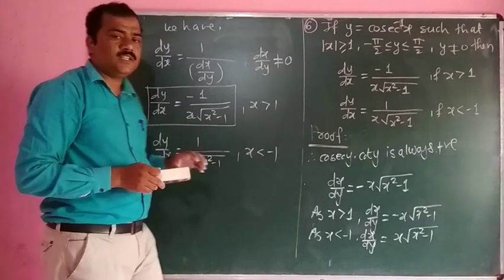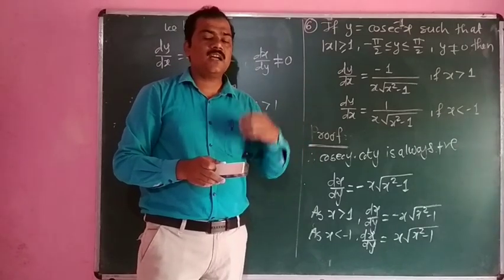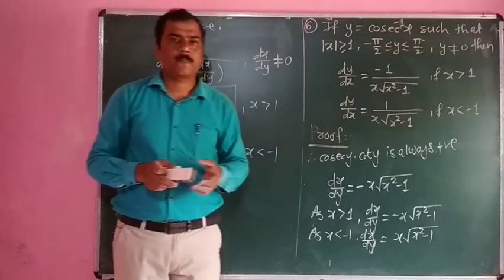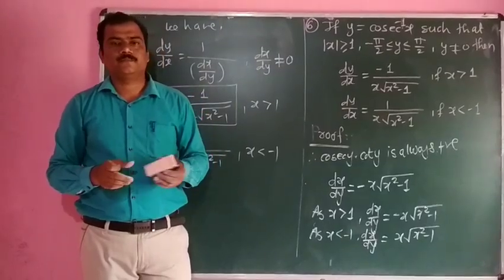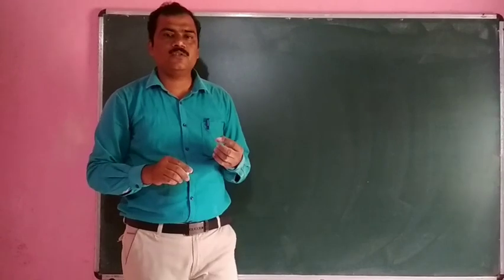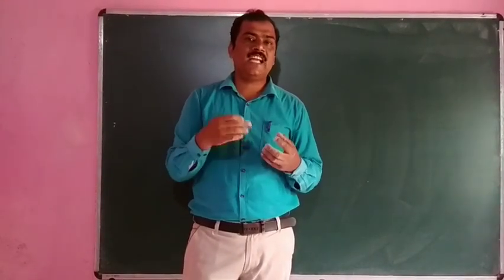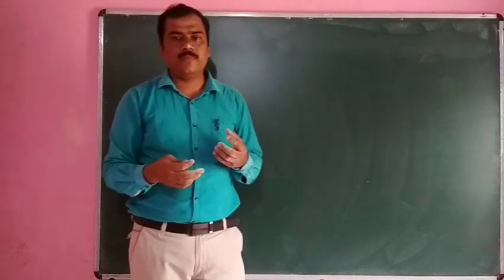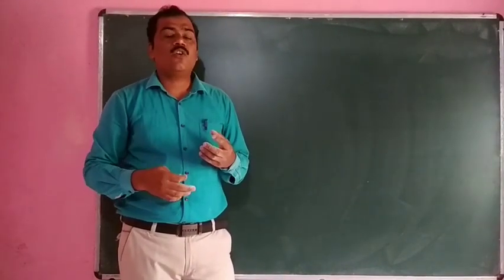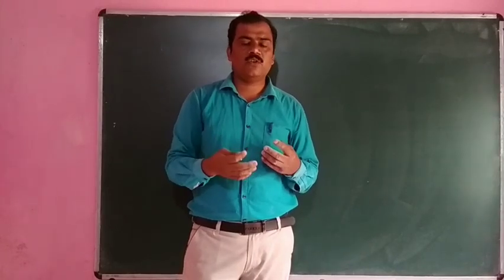Okay. Now we have to discuss all these 6 formulas at a time. Whatever formulas we discuss, that is the derivatives of inverse trigonometric functions: sine inverse of x, cos inverse of x, tan inverse of x, cot inverse of x, sec inverse of x and cosec inverse of x.